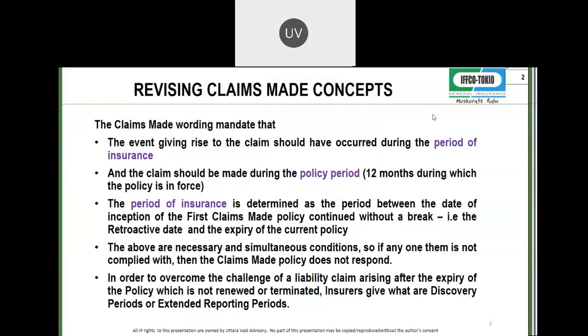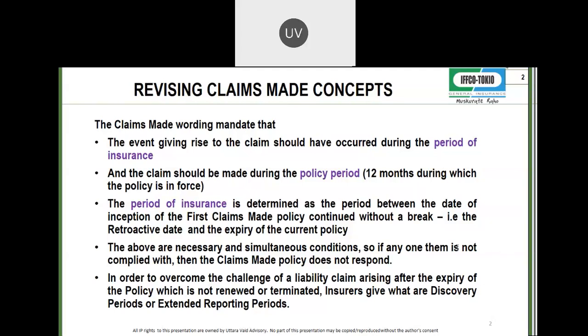What did we do last module? The claims made wording mandate, if you remember, liability policies are issued on two modules. One is the claims made module, the other one is the occurrence based format. These two formats are prevalent the world around for liability policy wording and issuance. India has always been traditionally more familiar with the claims made wording, because the claims made wording has been the norm in the market agreements. So our initial introduction to liability insurance was always through claims made wording.